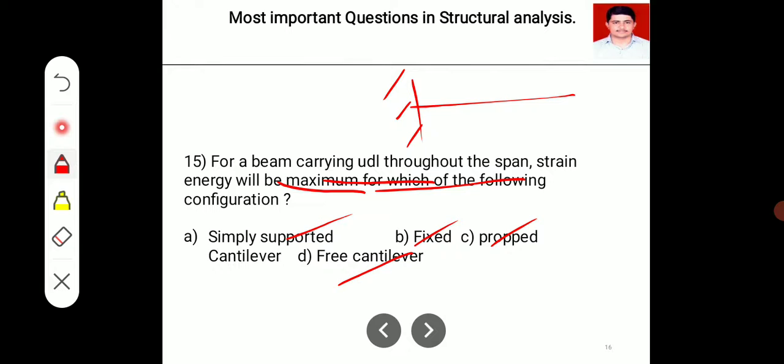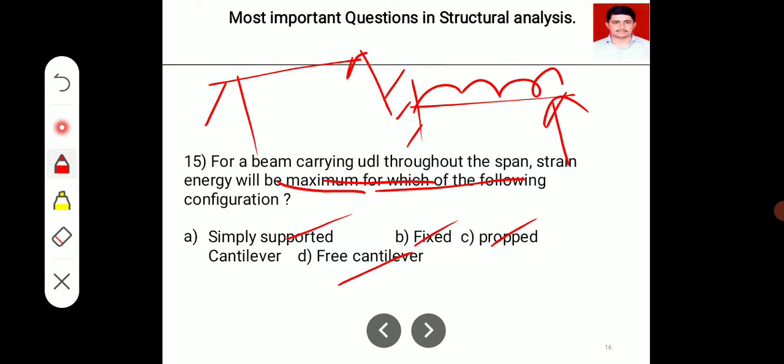Of the same configuration, whether it is a cantilever, a propped cantilever, or a simply supported beam, of the same span and same other configuration. Okay, same material properties, same uniformity, all other things are same. Intensity of loading is also same. In that case, what will be the configuration for maximum strain energy?